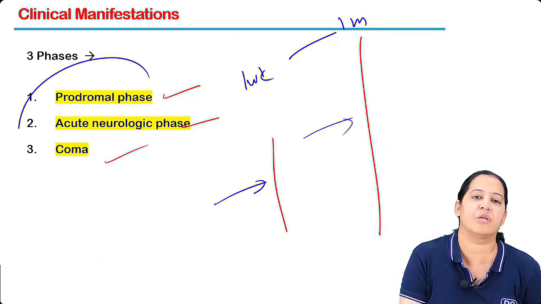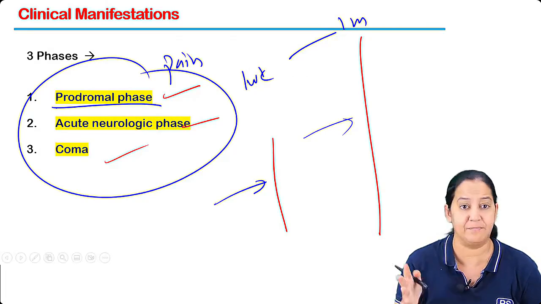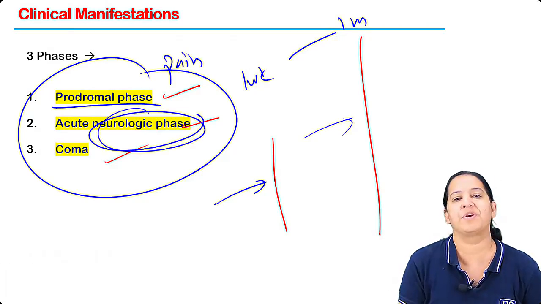If it occurs, there are three phases. In prodrome, there is pain, simply pain at the dog bite. That's it, pain in the nerves. After that, the most important is the neurological phase.